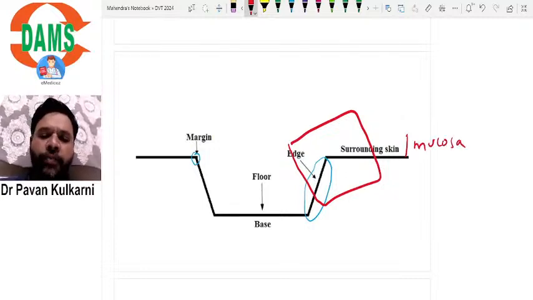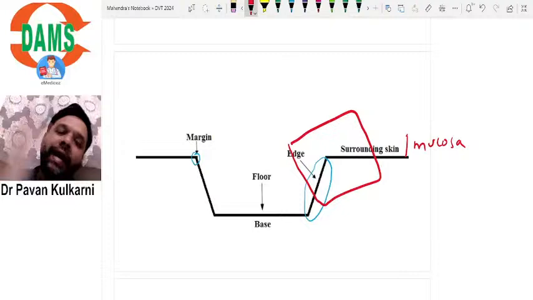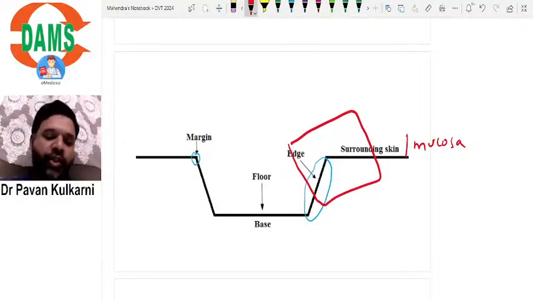Always we take a biopsy from the edge and the mucosa, so that we'll get the normal area also to compare, and from the edge. It is not the margin.